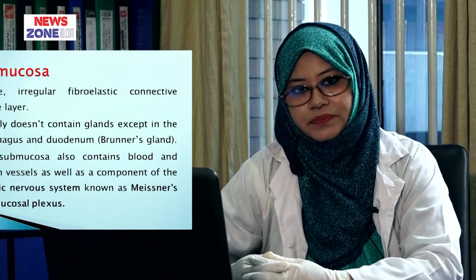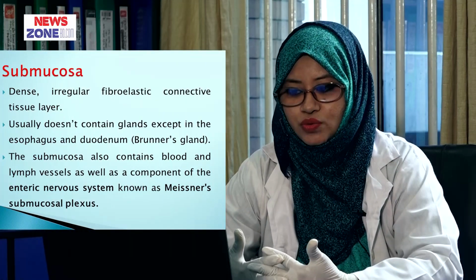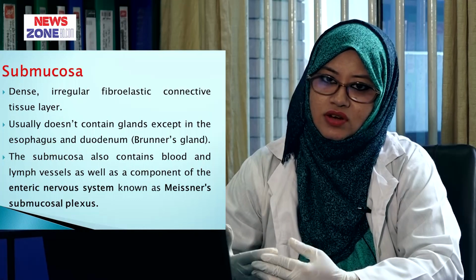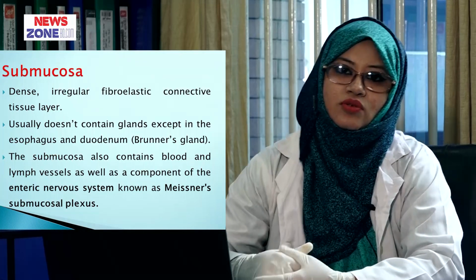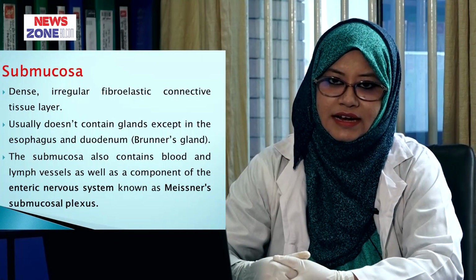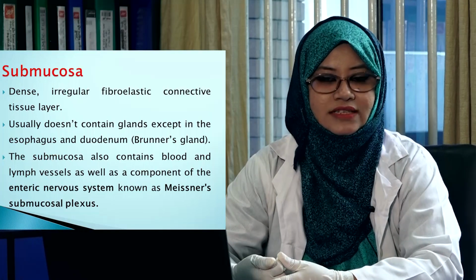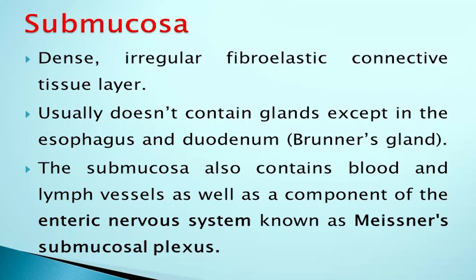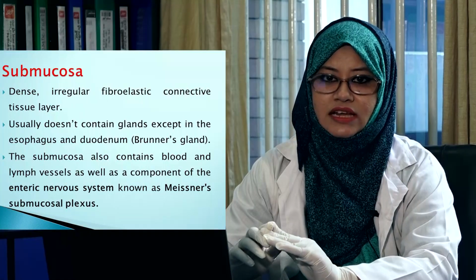Now submucosa. It is the dense irregular fibroelastic connective tissue and usually doesn't contain glands except in the esophagus which are known as esophageal proper glands and in the duodenum which are known as Brunner's glands. The submucosa also contains blood and lymph vessels as well as a component of the enteric nervous system known as Meissner's submucosal plexus.